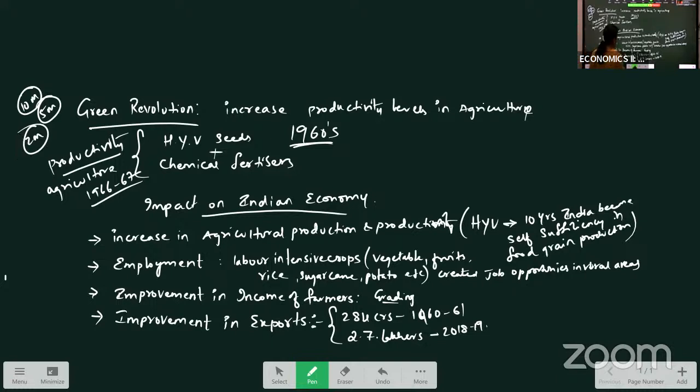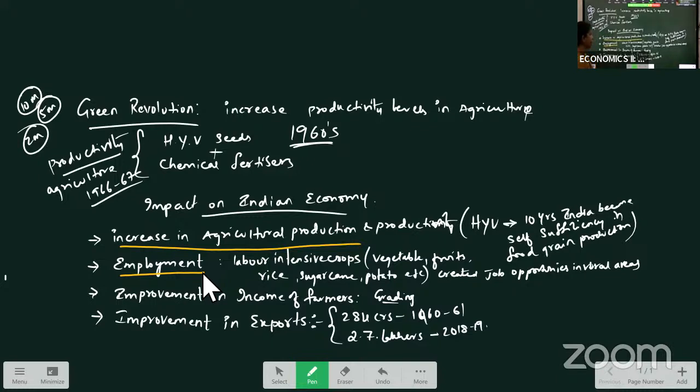First, there is an increase in our agriculture production. Agriculture production has increased, means our rice production, wheat production, maize production, oil seeds, all these outputs have increased per acre. So, in 10 years, India could achieve self-sufficiency in food grain production. And it creates employment opportunities here because 70% of the population lives in rural areas. Their main source of income is agriculture.